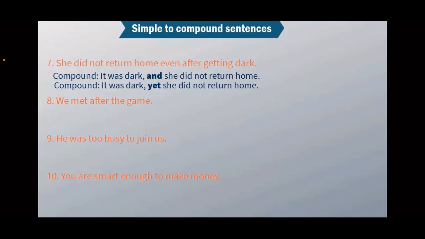It makes sense. See, in the answer, a compound sentence is written. From it we can make two sentences. It was dark. One independent clause. It is a complete sentence by itself. She did not return home. That is also a complete sentence by itself.